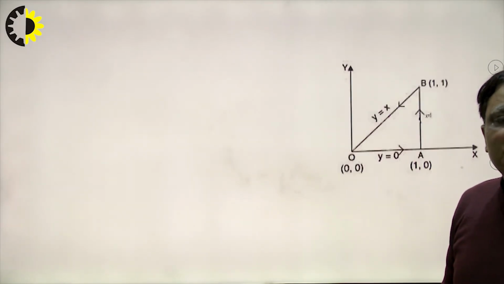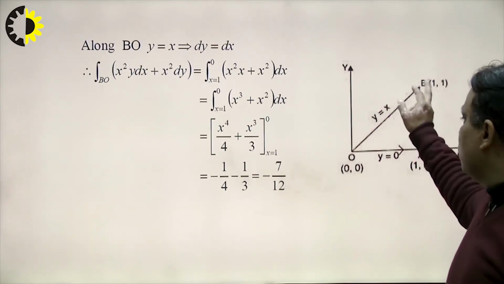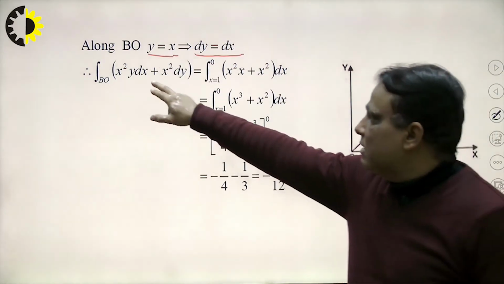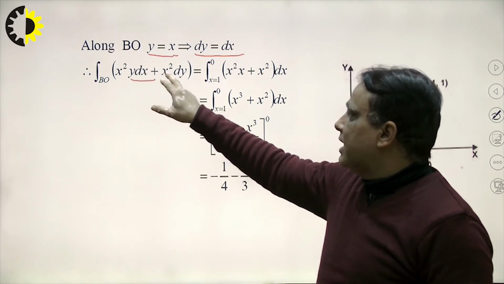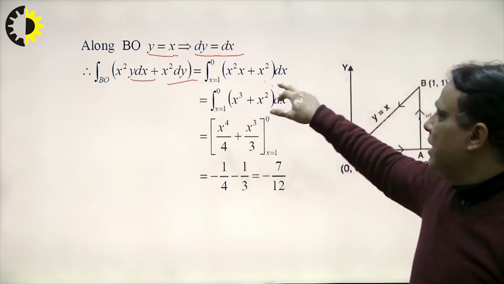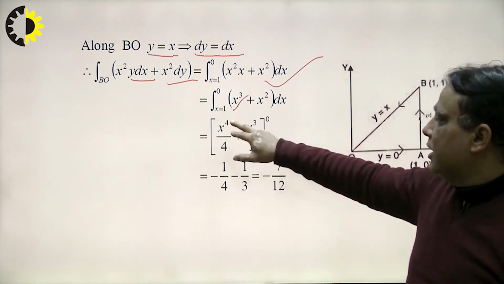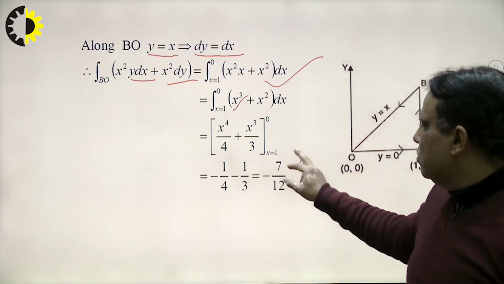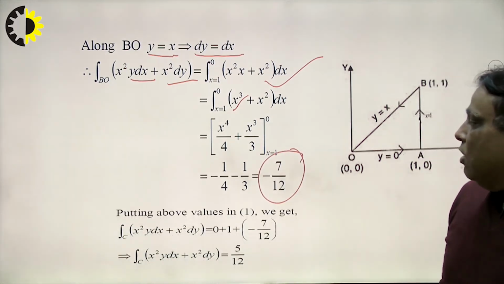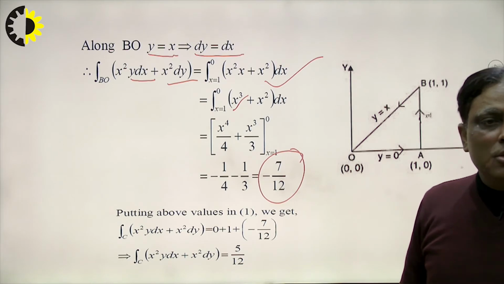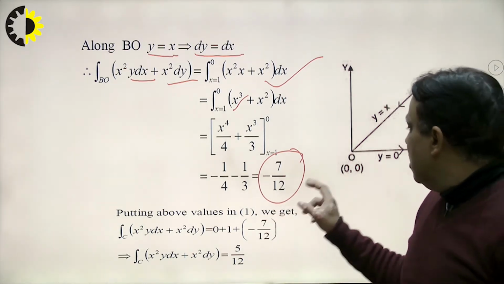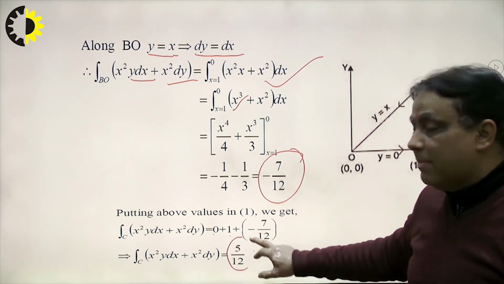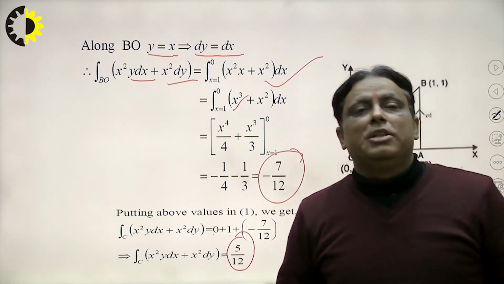What will be the result here? We see that along BO, I write here y is equal to x and dy is equal to dx. Suppose we put y equal to x here, so x cube dx and x square dy is equal to this. So the result will be this. The integration of x cube is x^4 upon 4 plus x^3 upon 3, and the result will be this. Now the question is what is the total conclusion of this result? The total is the sum of OA plus AB plus BO, 0 plus 1 plus this, and the result will be 5 by 12, and that is the verification of Green theorem, right?